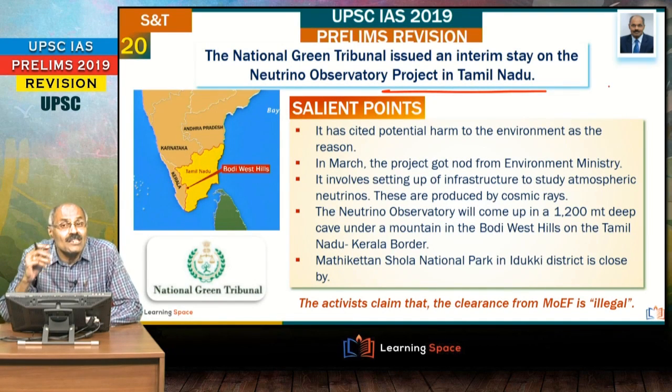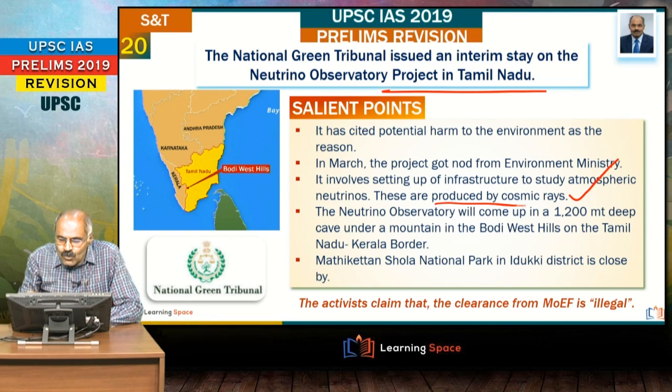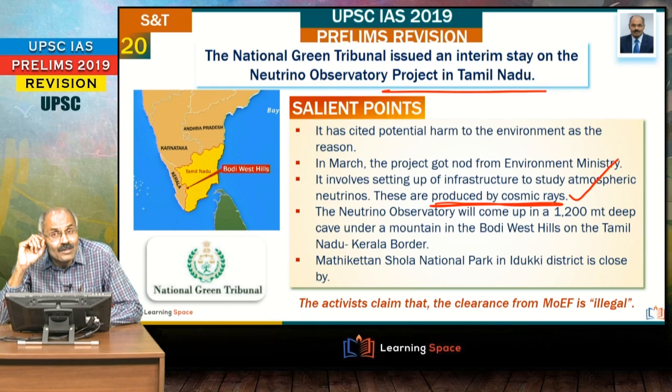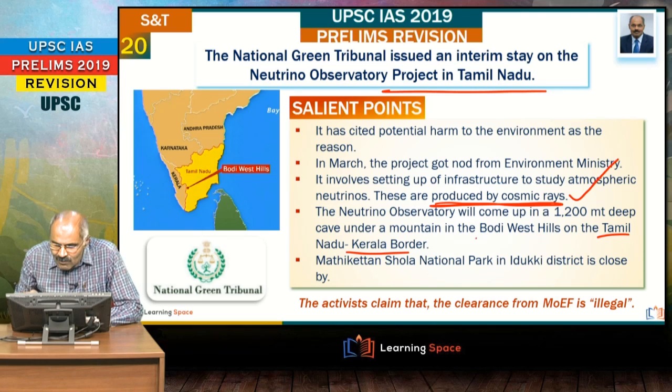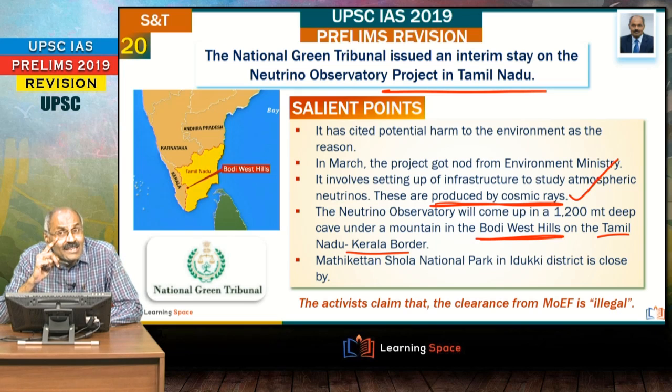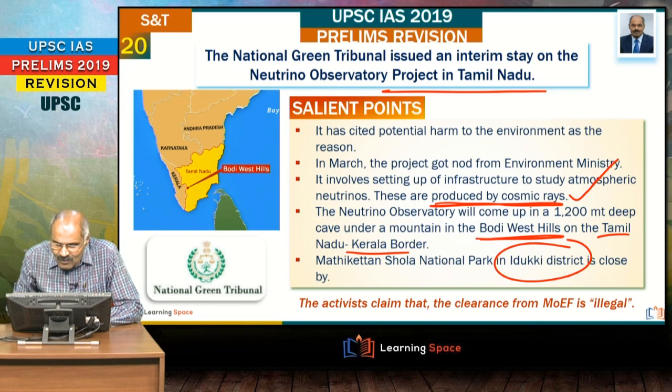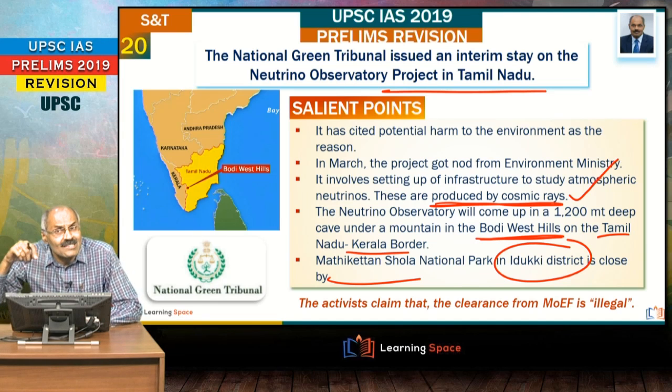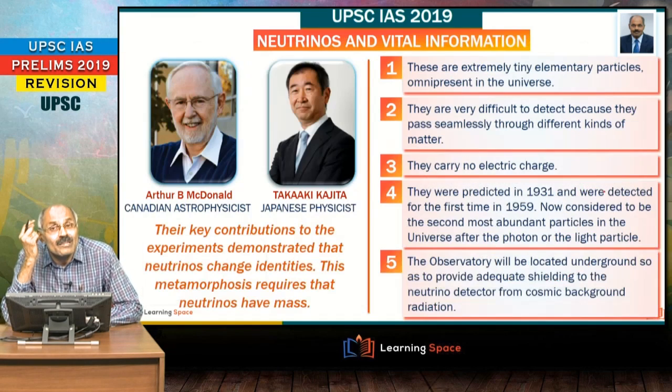Look at the next one, about the neutrino observatory. Neutrinos are produced by cosmic rays, and please don't forget, the neutrino observatory is supposed to come up near the Tamil Nadu Kerala border, in the Bodhi West Hills. That is important. Second point is Mathikattan Shola National Park in Idukki district, which is close to this. This national park is in fact in Kerala, but the neutrino observatory is proposed in Tamil Nadu.